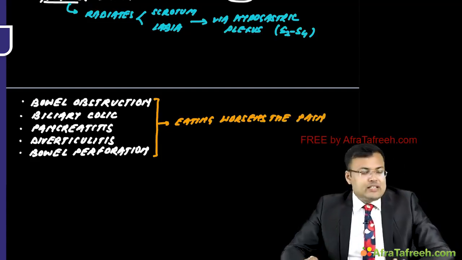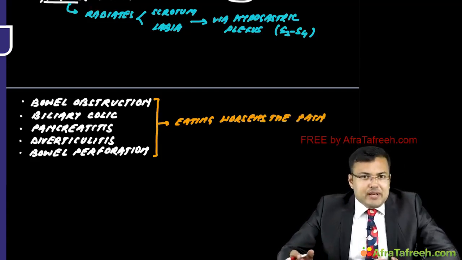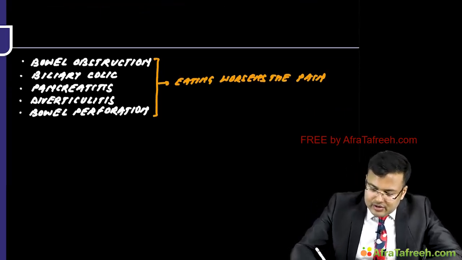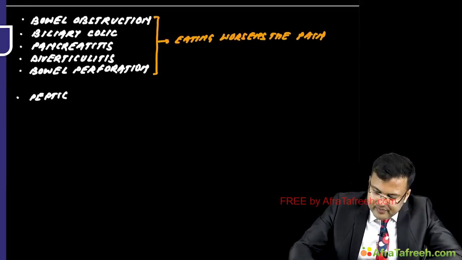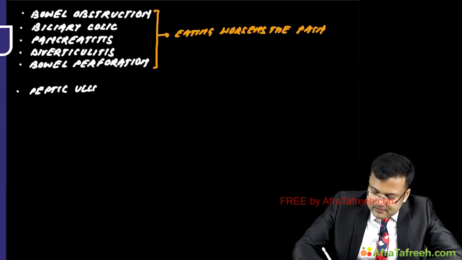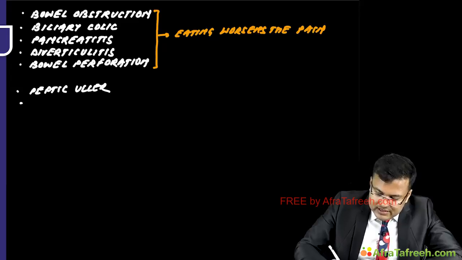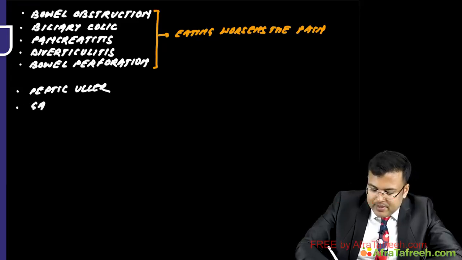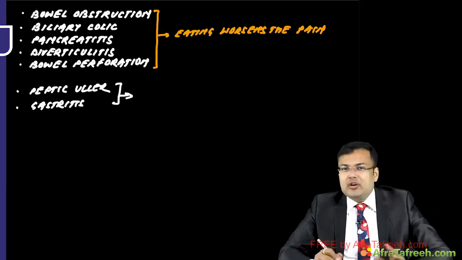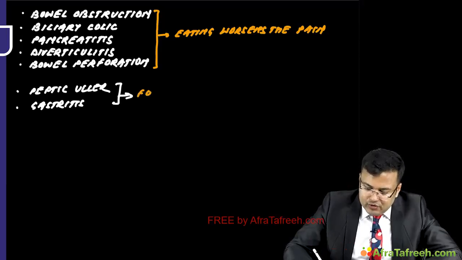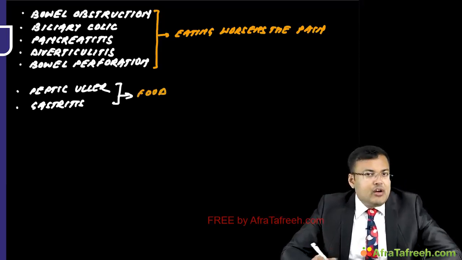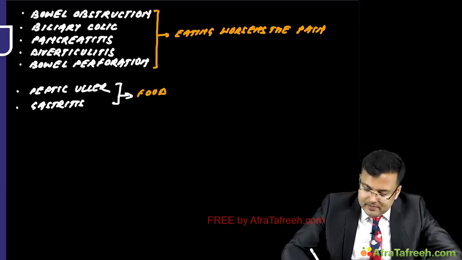Food lessens the pain if the patient is having peptic ulcer or gastritis. Clear? So we have to look for the factors which worsen the pain or lessen the pain. Food lessens the pain.